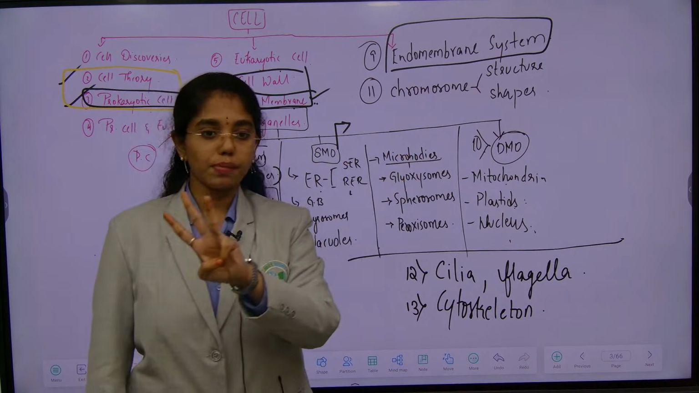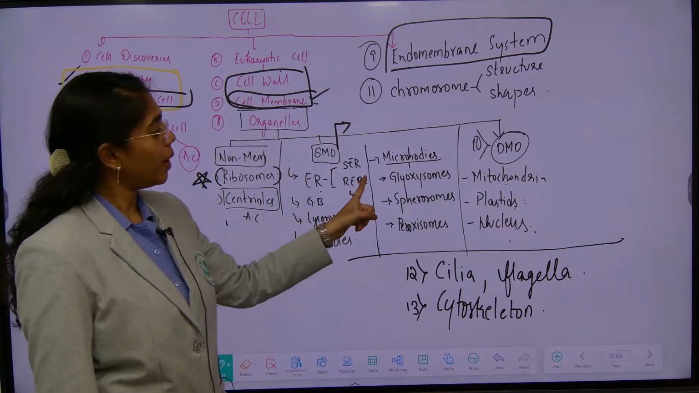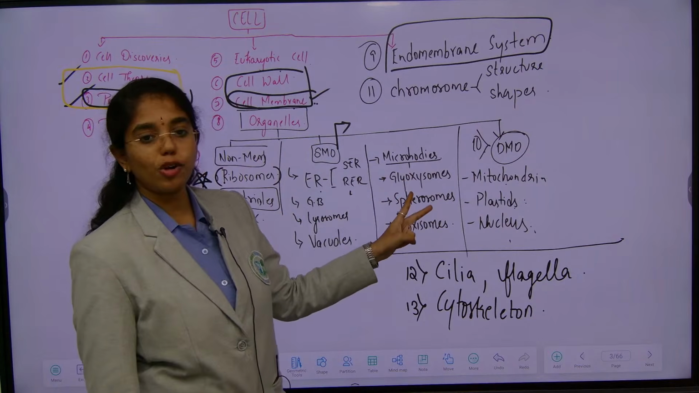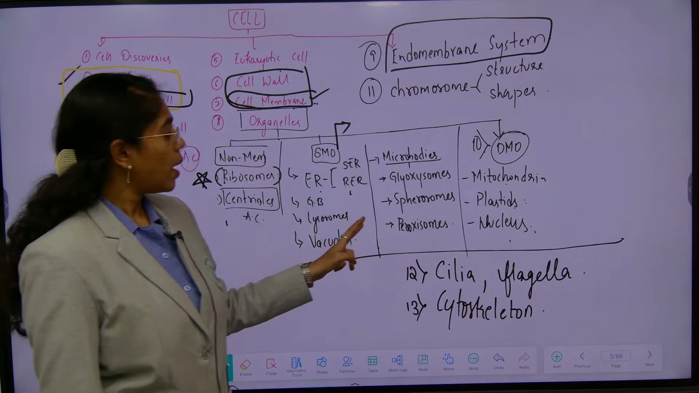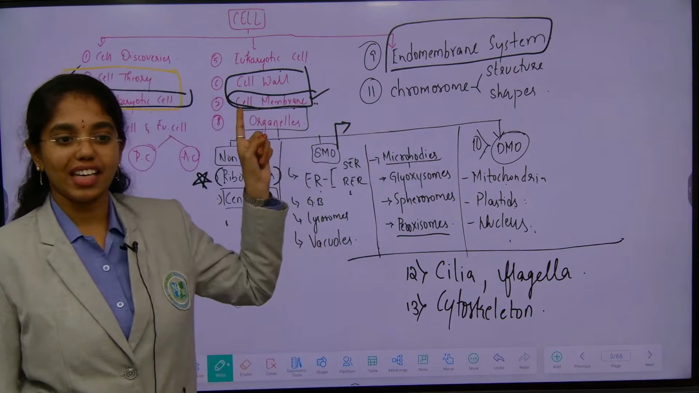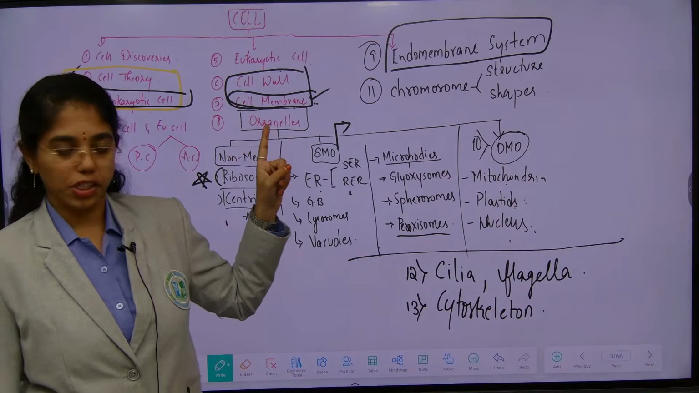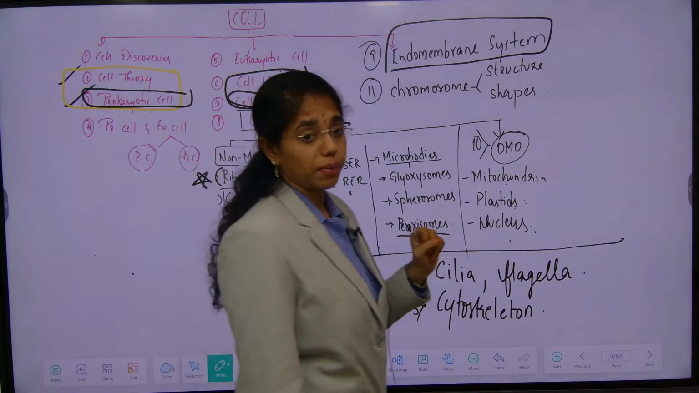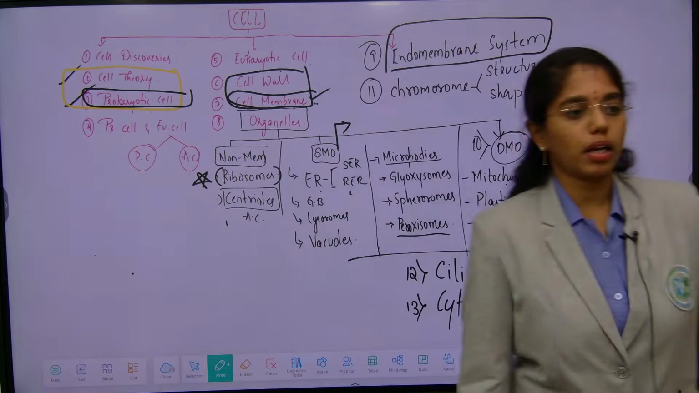We have 3 types of microbodies. What are they? Glyoxysomes, spirosomes and peroxisomes. Peroxisomes you will be learning again in plant physiology when you are learning about photorespiration. Then comes the double membrane bound organelles.